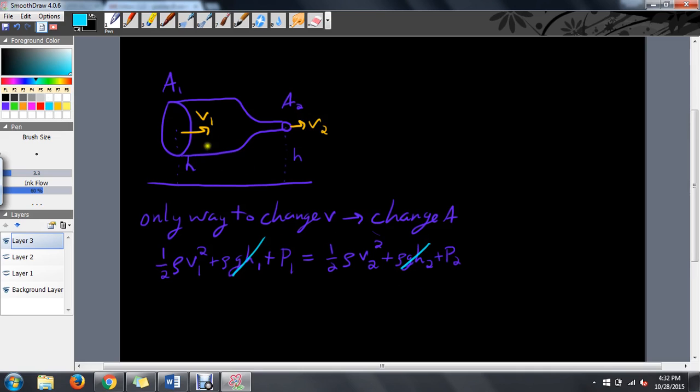Because h1 equals h2, so the height here is the same as the height here. So this is h1, this is h2, they're the same, so we have the same potential energy.